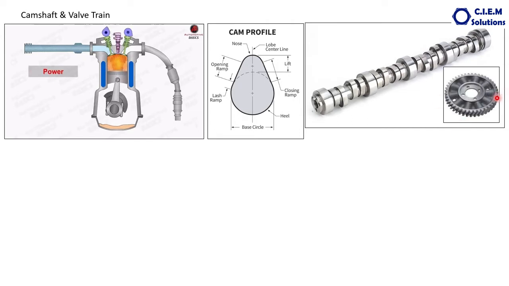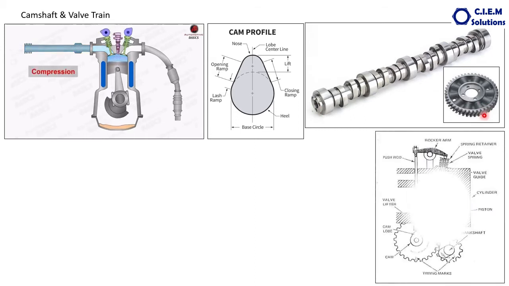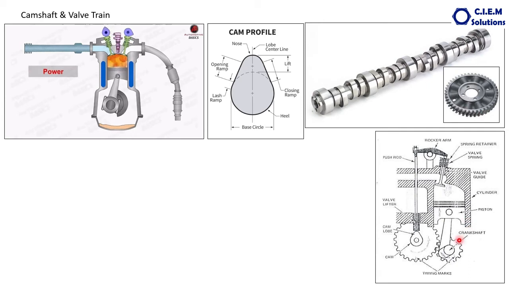And this is the gear fitted to one end of the camshaft to get the drive from the crankshaft. The crankshaft and the camshaft are connected through the gears, or in some models through a belt or even a chain. So technically, function wise, both are dependent on each other.